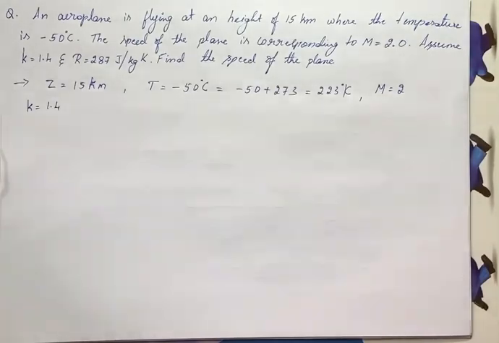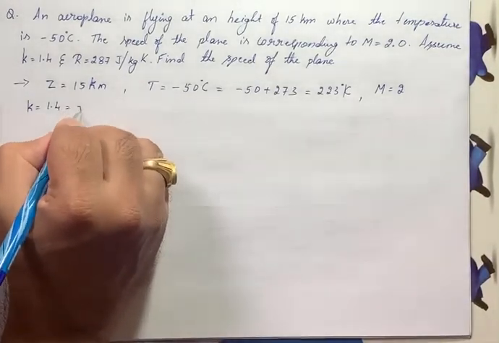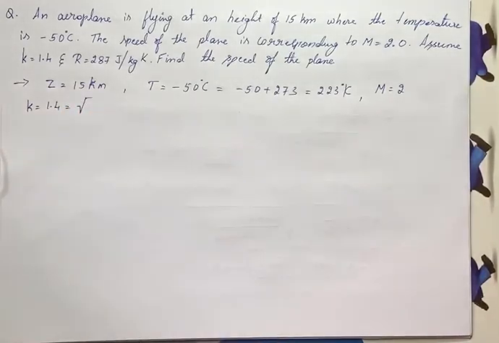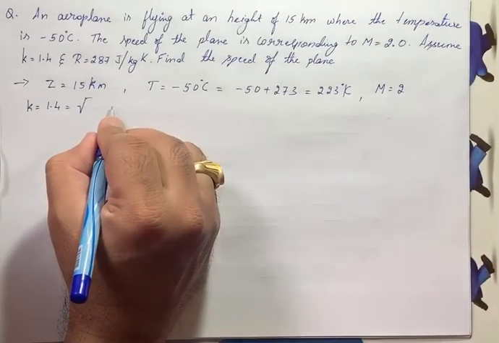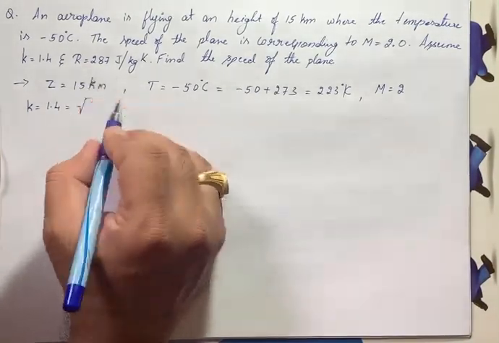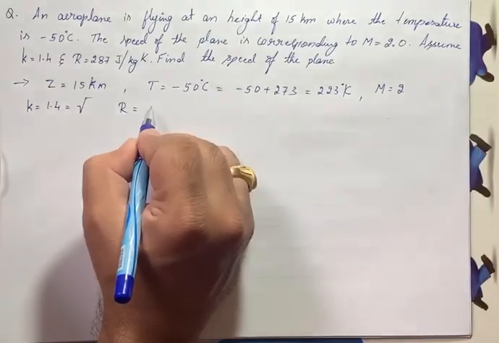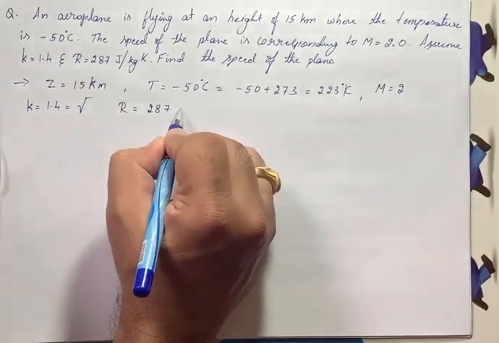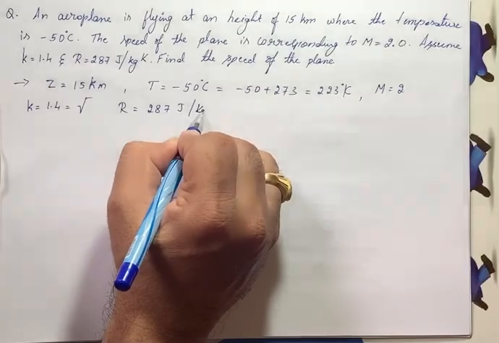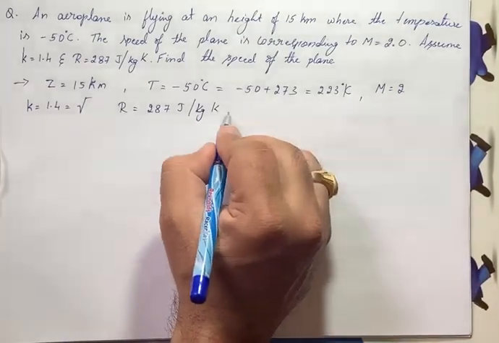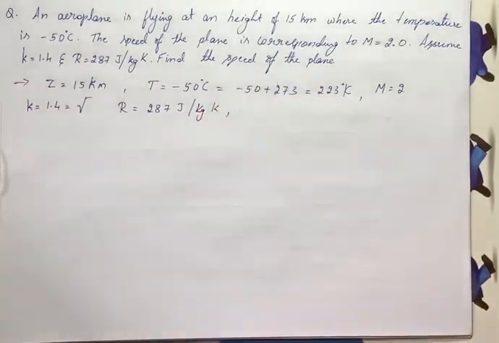What is this k? K is nothing but the gamma here, the ratio of specific heats, Cp by Cv, that is gamma. K is nothing but gamma. And then he has given R, R equals 287 joules per kg Kelvin. And he has asked to find the speed of the plane.